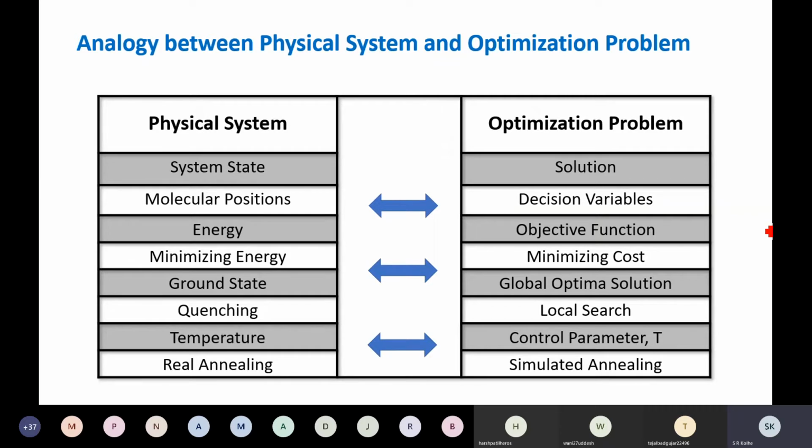Therefore, this algorithm is used for solving optimization types of problems, basically. If there is no question, we will continue further.